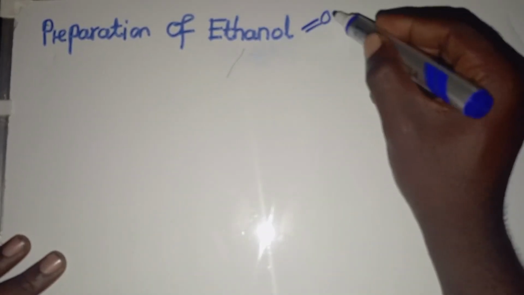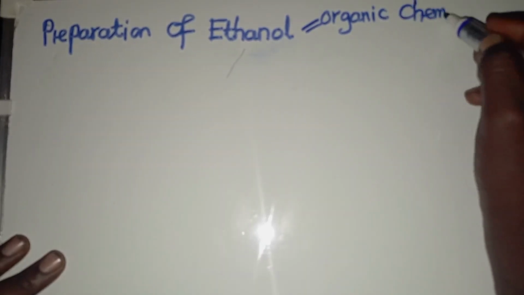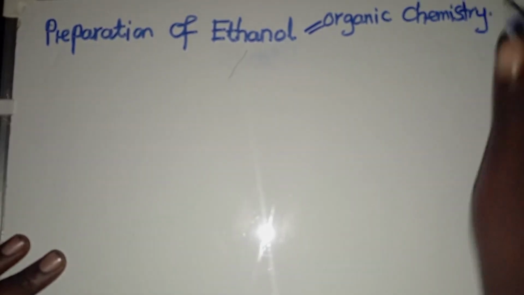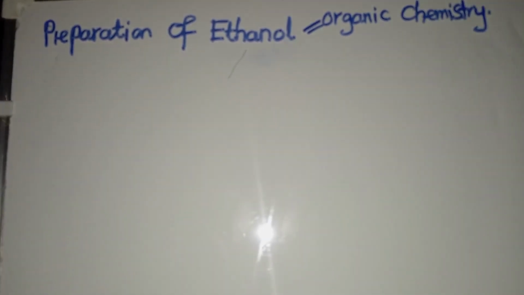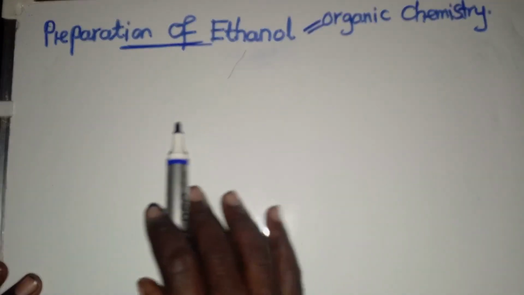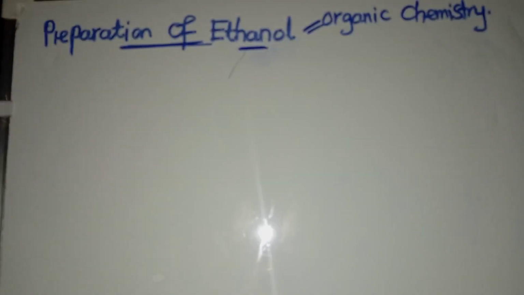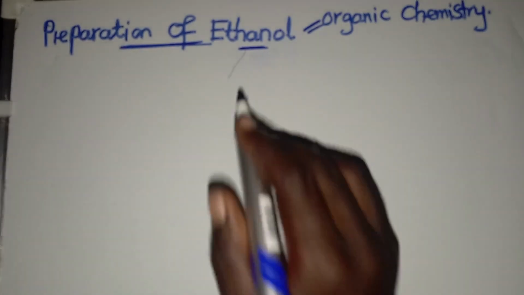This is organic chemistry. I'm here to make this topic so simple so that you may understand everything that we are going to discuss. We started looking at alcohols, and to be specific, today I want us to continue from here where we are going to start with preparation of ethanol. Ethanol is one of the alcohols, so don't be confused. When we are talking about the preparation of ethanol, I want you to understand that we can carry out two preparations for us to get ethanol.